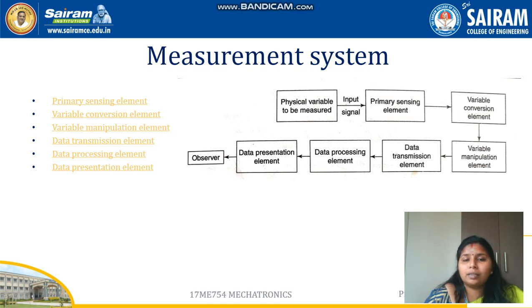It transmits data from one element to another element. And the next one is data processing. Once the data is transmitted, it processes the data so that it can be presented in a needed form. The next one is the data presentation element. The data presentation element is used for final communication with the observer, that is, the output devices.